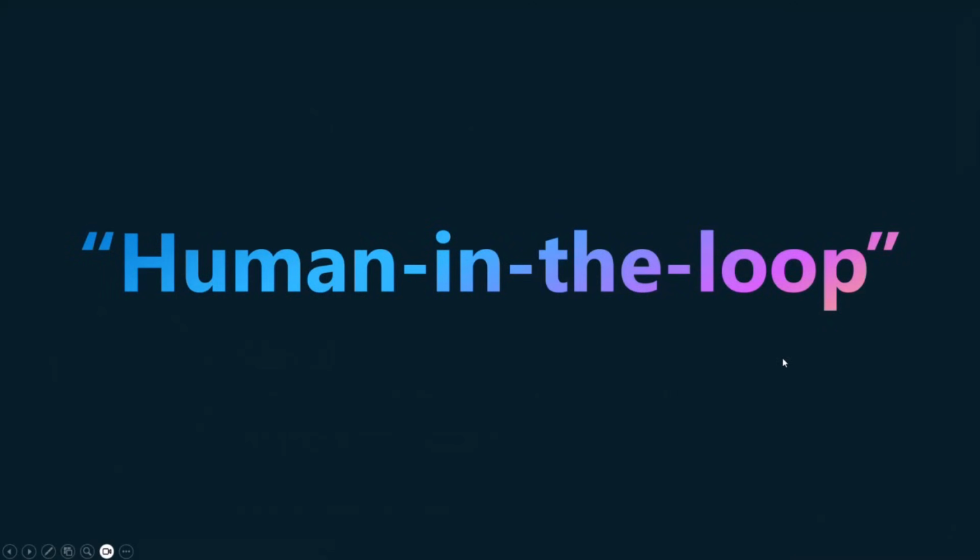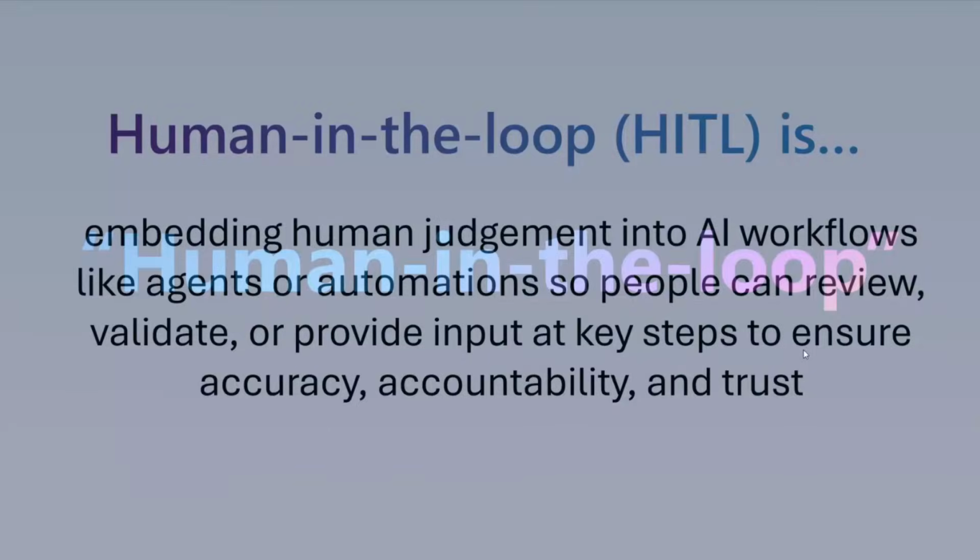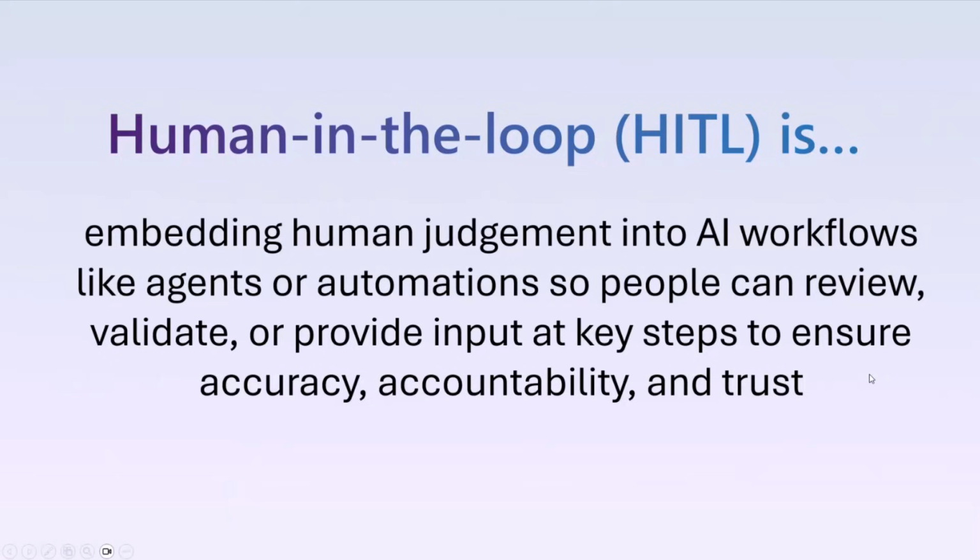So what is human in the loop? Human in the loop involves embedding human judgment into AI workflows like agents and automation so people can review, validate, or provide input at key steps to ensure accuracy, accountability, and trust. This is a topic that has become more and more important because we are in the agentic era.